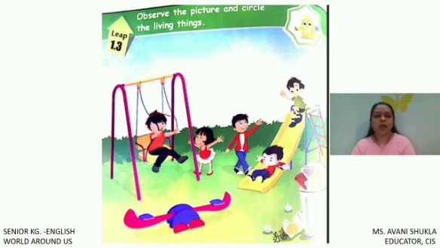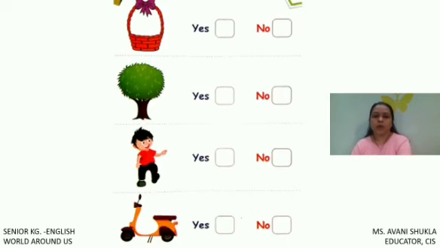So we will circle all the babies because they are living things. We will circle this boy. We will circle this boy. Here also we have one more boy. So all the boys and girls, they are called living things, right? So this all the things you have to do in your book.